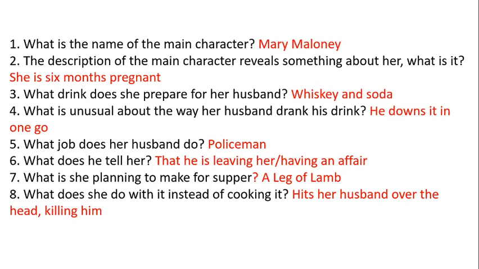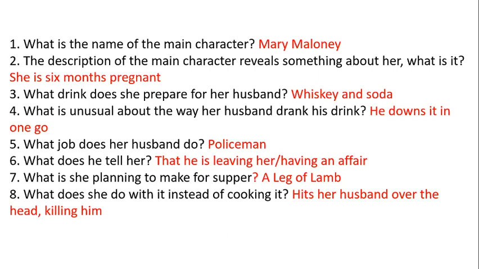What job does her husband do? Policeman. She says that because she talks about him coming back from the police station. What does he tell her? Now, this is an inference question because we never actually hear what he says. So I'll leave you to mark if you got that right or not. I've put maybe that he's leaving her or he's having an affair. It's definitely bad news, though. So long as you understood that what he told her was something bad, then that's fine.